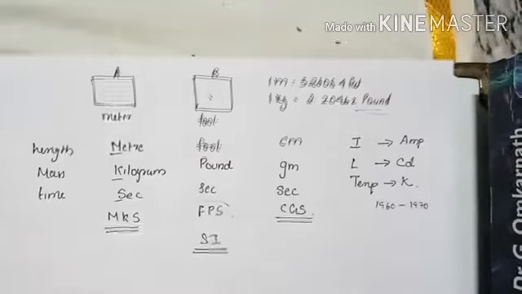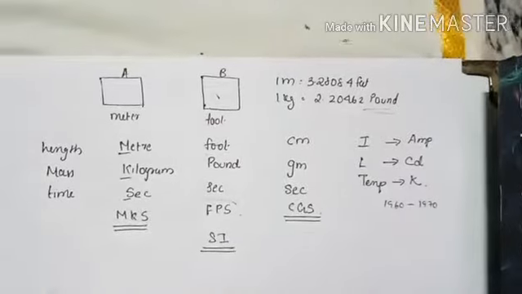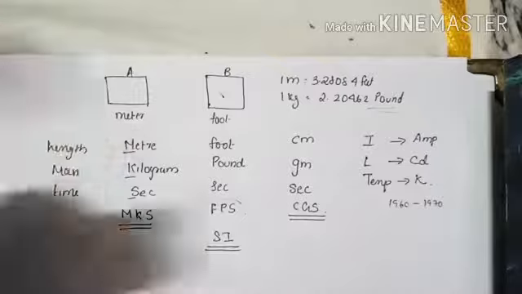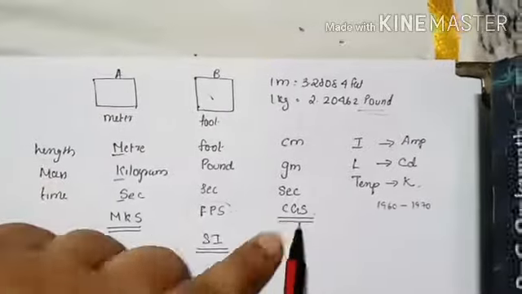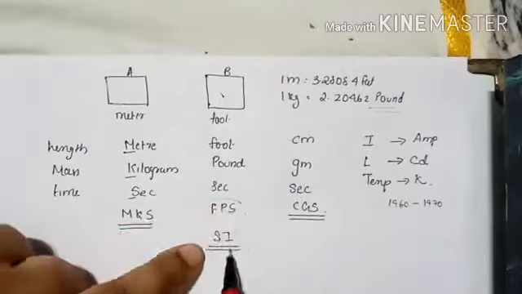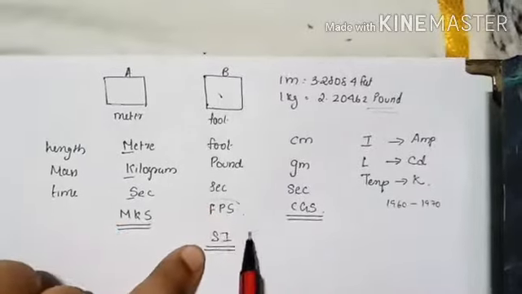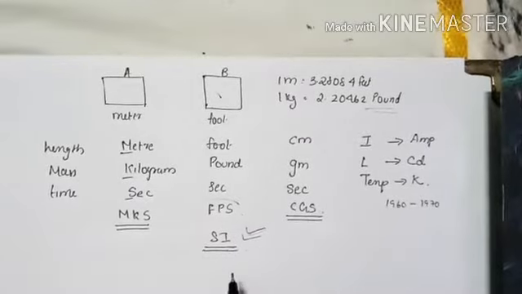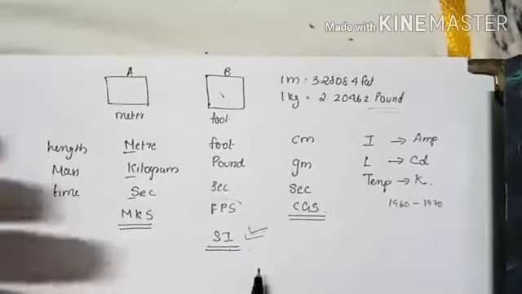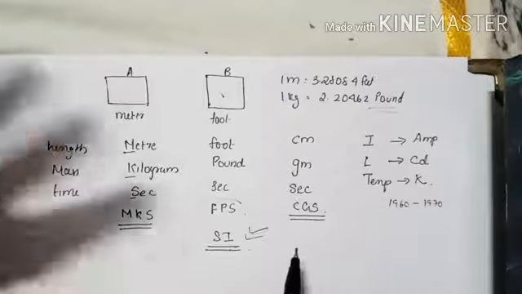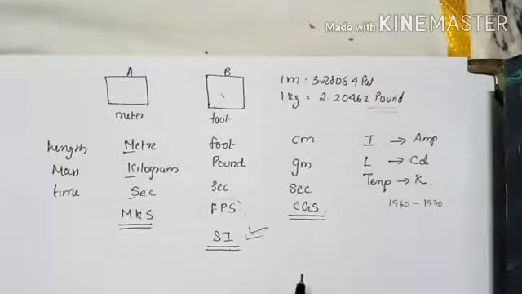So how many types of system of units are there, guys? Historically, the CGS system, MKS system, FPS system, and the latest one, which is currently ruling the whole world, is the SI unit. Clear? So how many SI base units are there? Seven. How many fundamental quantities are there? Seven. This much is clear.